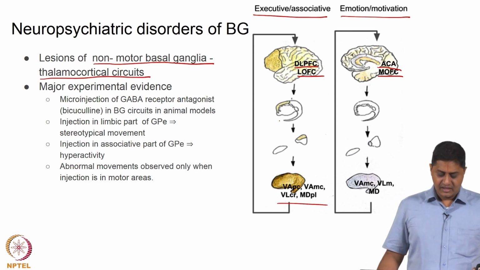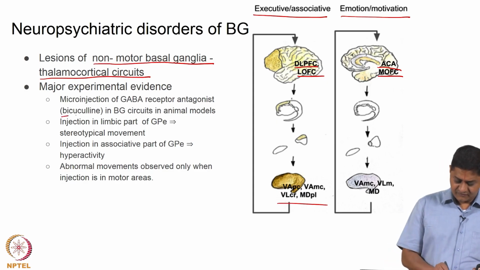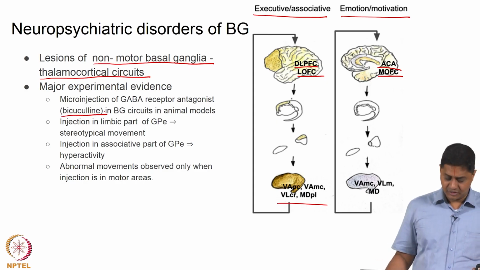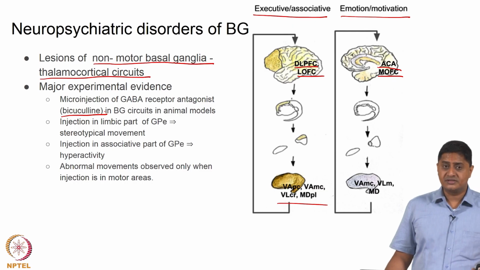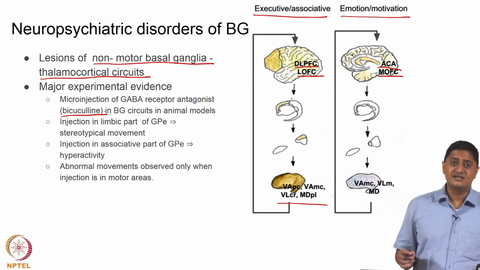right. A lot of experimental evidence actually comes from the usage of the GABA receptor antagonist bicuculline, right, in basal ganglia circuits, and it has been shown that in animal models, injection of bicuculline in specific areas causes specific dysfunctions.